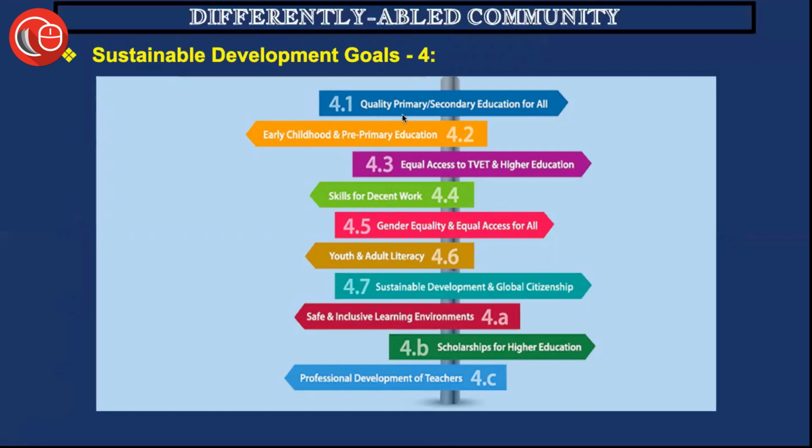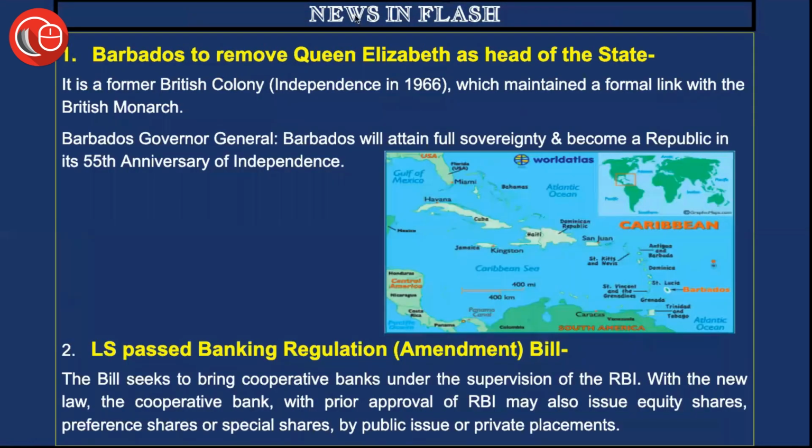Now, this is Sustainable Development Goal number 4, which has these sub-goals associated with it, like quality primary and secondary education for all, early childhood and pre-primary education, equal access to TVET, which is vocational and educational training, and higher education, skill development, decent work, etc. So these are the things you can go through anytime. Now let's see what we have for news and flash today.